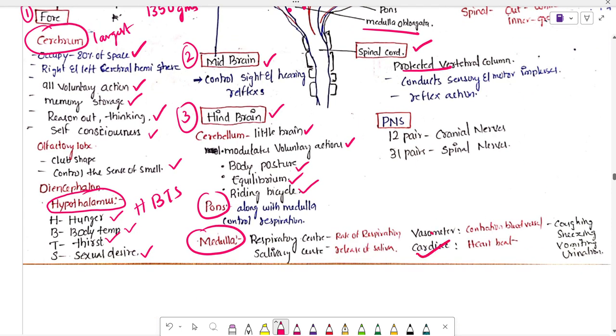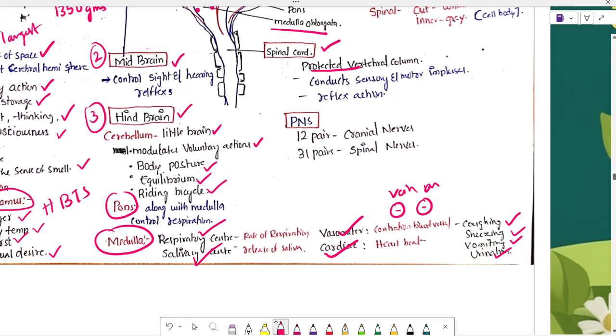Another controls the diameter of the veins and arteries, which is the vasomotor center. Next is the respiratory center, and then the salivary center. It also controls other involuntary functions like coughing, sneezing, peristaltic movement, and urination. These are all controlled by the medulla oblongata in the hindbrain.